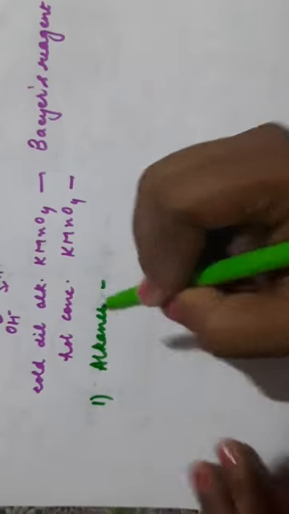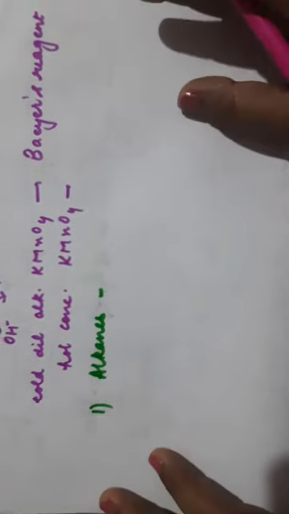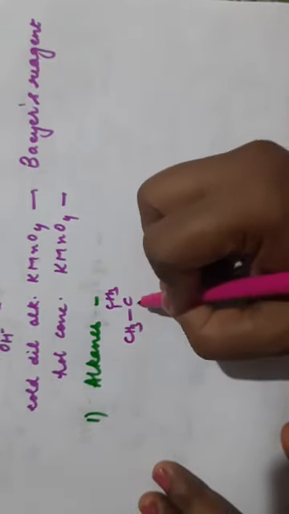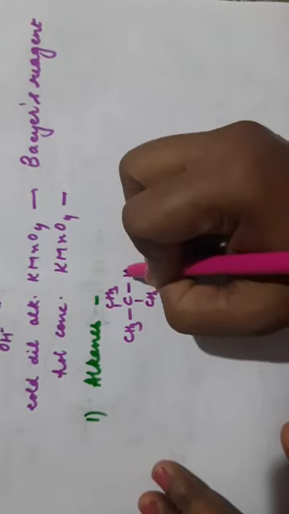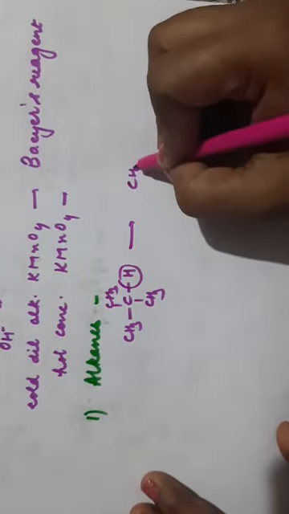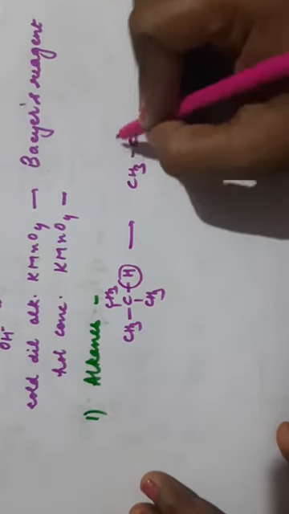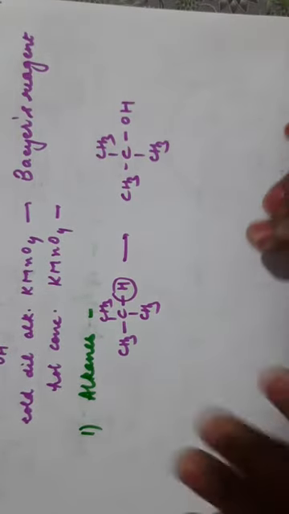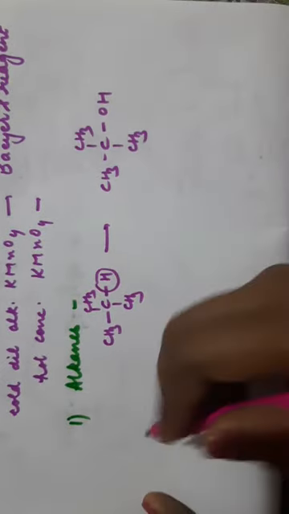Normally alkanes are not oxidized by KMnO4 because they are paraffins, very less reactive. But if we have a tertiary alkane, where a tertiary hydrogen is present on the tertiary carbon, then this will be oxidized to an OH group. This is a very rare reaction, the oxidation of alkanes by KMnO4. So KMnO4 oxidizes tertiary alkanes to alcohols.